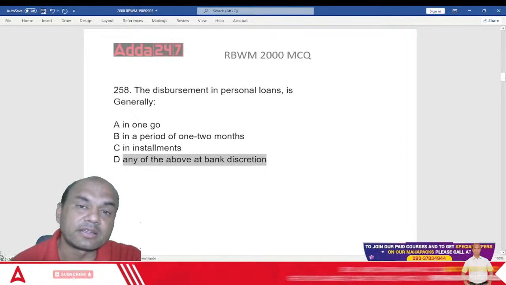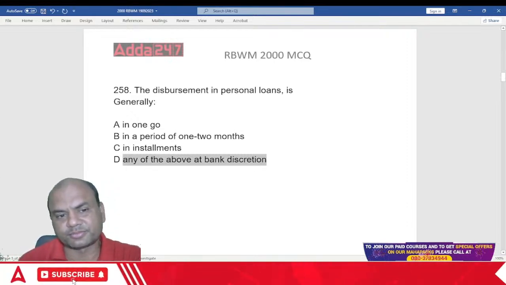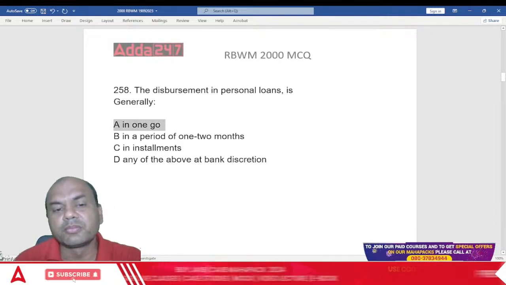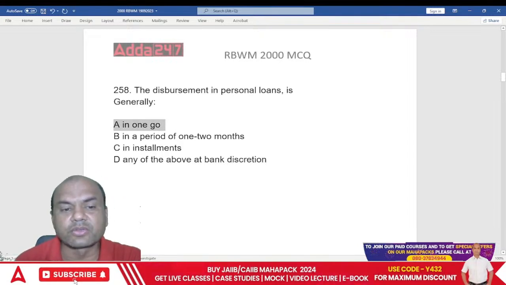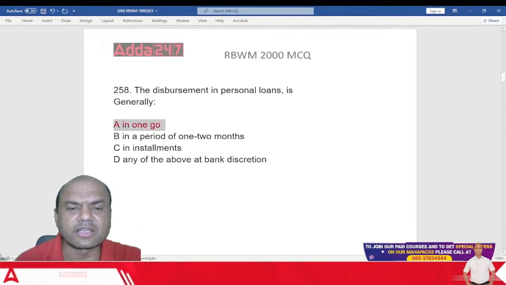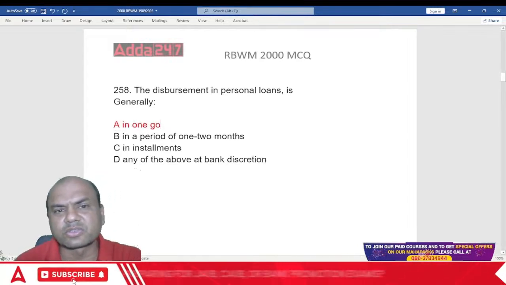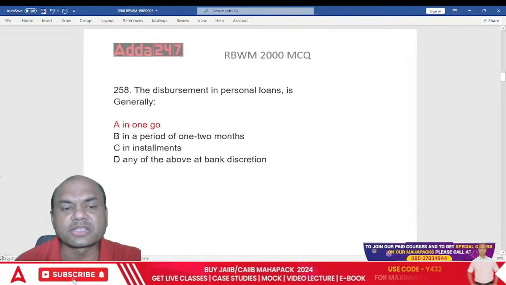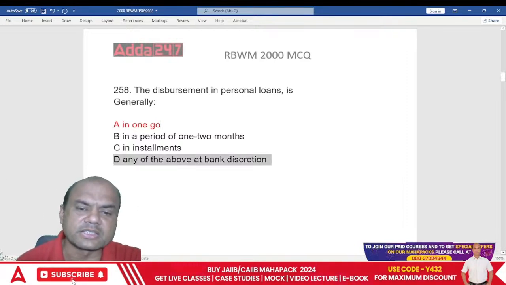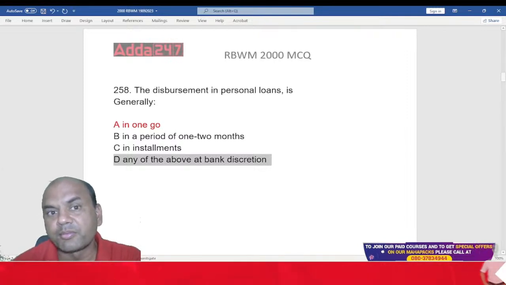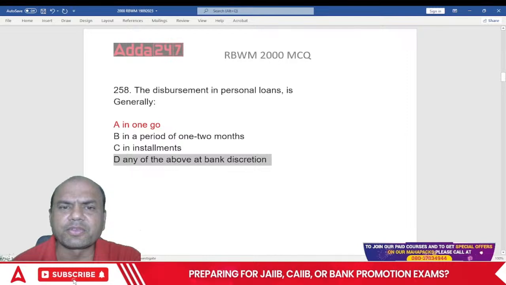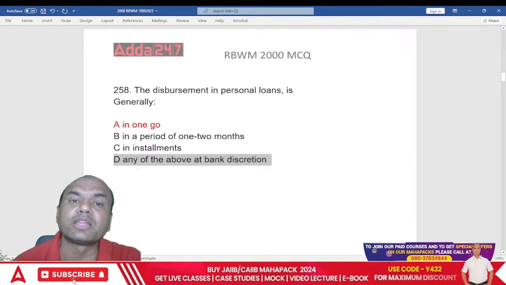How does the bank generally give this loan? It's always given in one go. Personal loans are always given in one go. Okay. Now you'll say, sir, personal loans one go, that's okay. See, the question over here is generally how is it given? 90% every year. See here, it's after all at the discretion of the bank. Bank can sometimes tell you that, okay, this month I'm giving you this much, next month I'll be giving you whenever you require it.